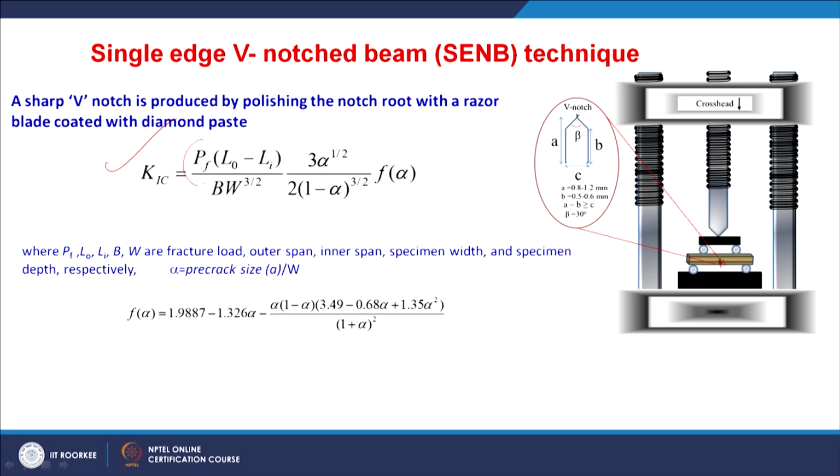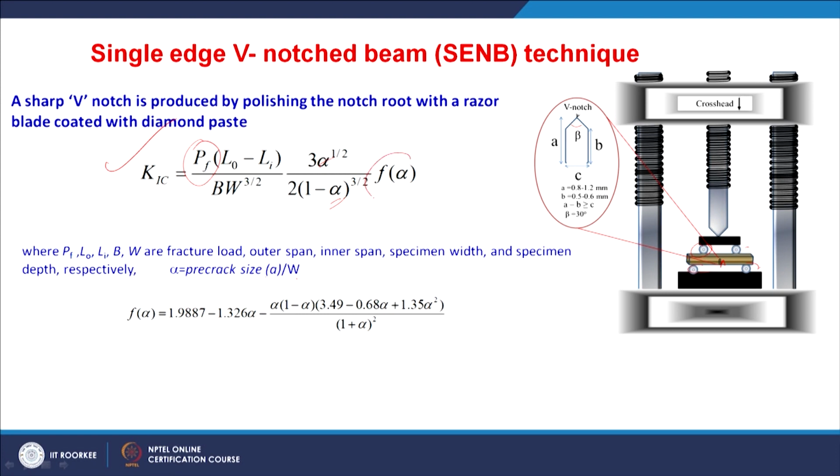Here P is the load at which the fracture happens, L0 is the outer span and Li is the inner span in this 4-point bending mode, B is the specimen width and W is the specimen depth. Alpha is actually the pre-crack size divided by W. The pre-crack size is taken as A.